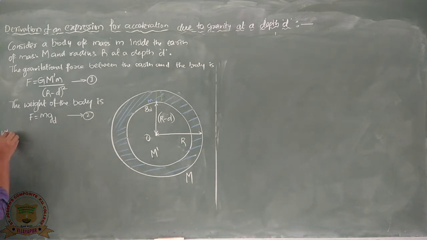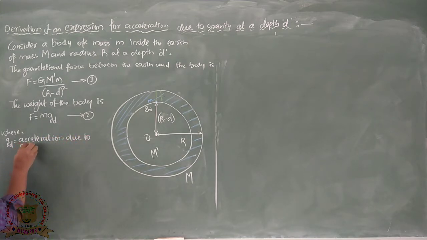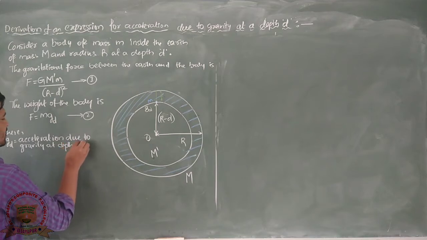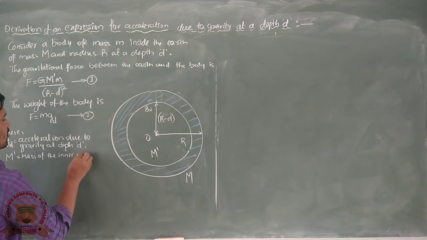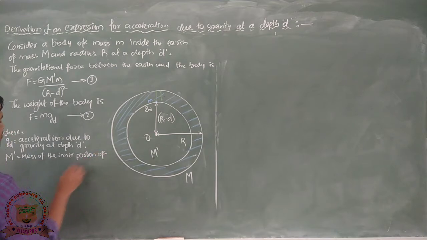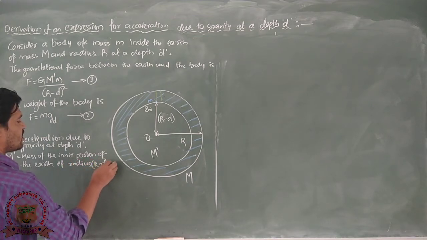Here we are going to write that g d is the acceleration due to gravity at depth d, and M dash is the mass of the inner portion of the earth of radius R minus d.